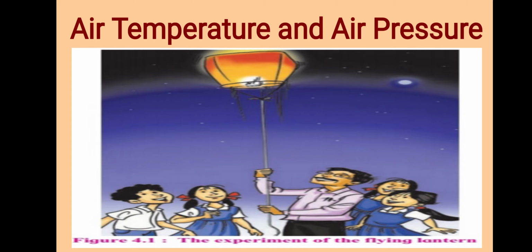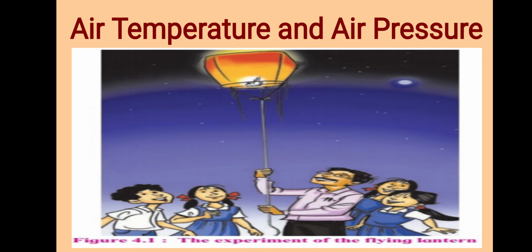Have you seen a flying lantern? Why does that lantern go into the sky when we light the candle in it? Does anyone know about it? Okay, let's learn something about it. We will learn what things are behind it.